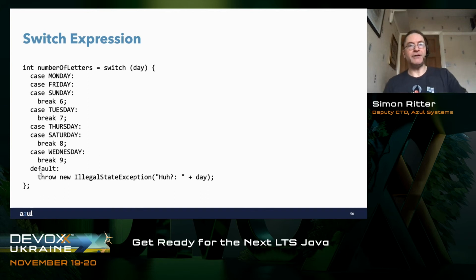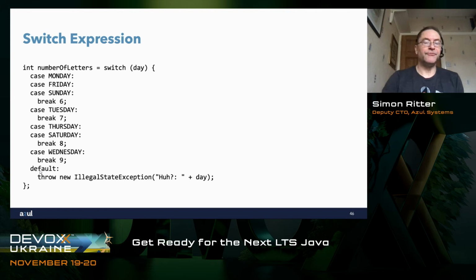Sure, if you have a label, the compiler can differentiate between breaking to a label, because a label can't be a number, and in fact a label can't even start with a number. And so when we break with a number, the compiler will know that that's what's going to be returned from the switch expression, versus breaking to foo, where we're going to break to a label. But we don't like that, so we think it should be done slightly differently.